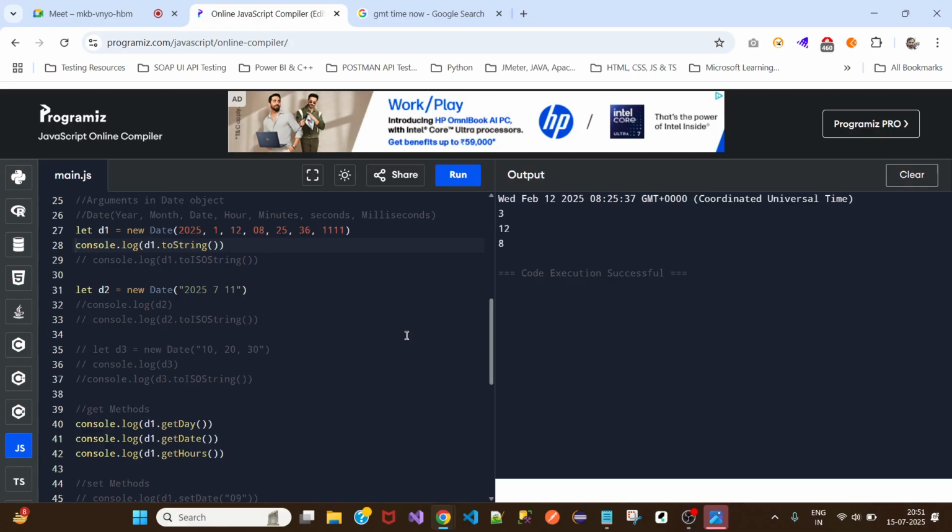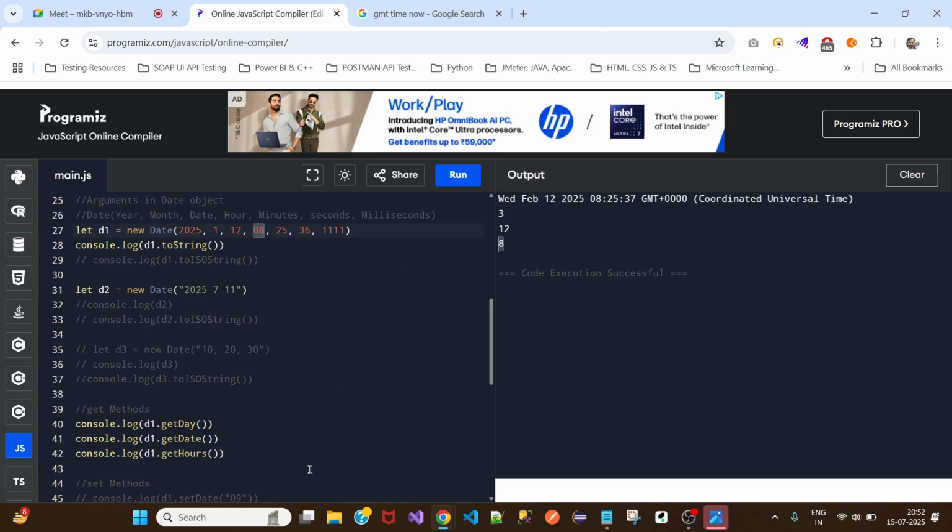Okay, got it. Why exactly is it? Wednesday. Yes, Wednesday, because Monday is 1, Tuesday is 2, Wednesday is 3. So when we are saying getDay, it is counting 3. Wednesday is 3. That is the reason it is printing 3. And when we say getDate, it prints the date. When we say getHours, as it is 8 hours, it is printing 8.